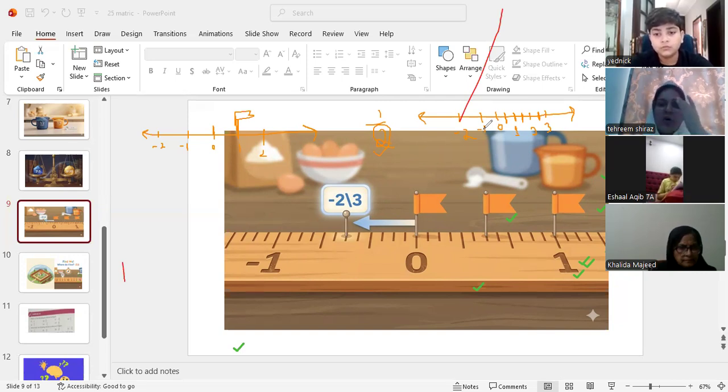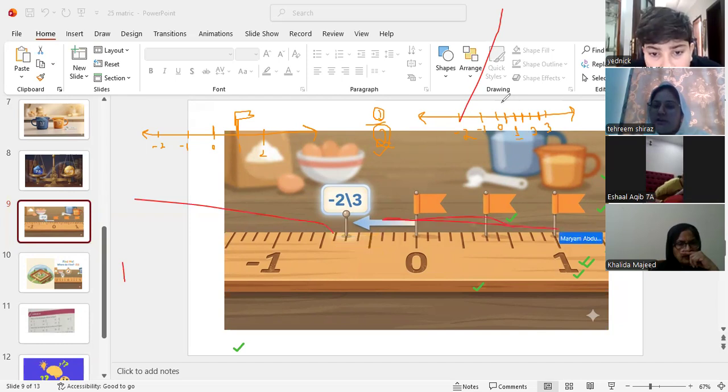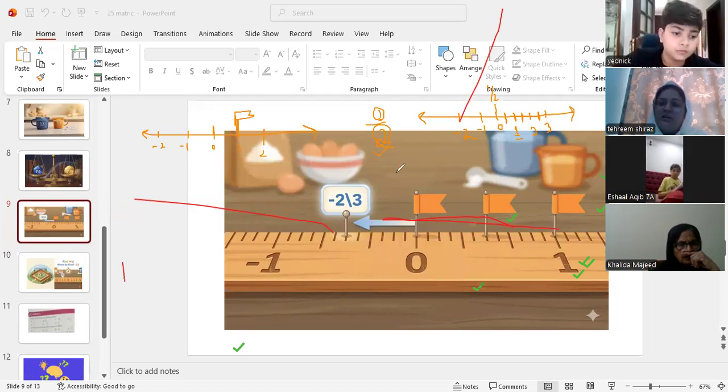The line space is 2. Now I have to mark 1 by 2 on this graph. What is the numerator? 1. Starting from the 0, where is 1? Not this one, only 1 unit. This will be 1 over 2. Right? Is this clear to everyone, how I mark the fractional form on the number line?